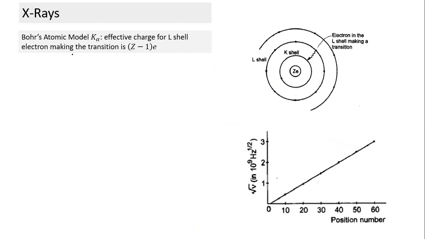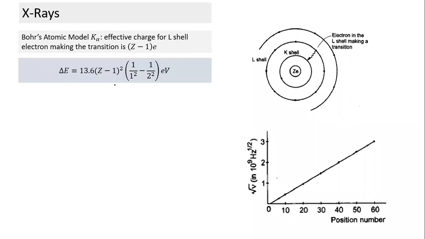So let's apply Bohr's atomic model. This is a transition. We look at the figure: Ze, and there's one more electron here. When it's transitioning, it is assumed to be equivalent to this charge being uniformly distributed over a spherical shell. The effective charge becomes (Z minus 1)e. If we apply this formula, can we calculate the energy of this transition? This transition is similar to the transition from n equal to 2 to n equal to 1. Only, in place of Z, the atomic number, the number of protons in the nucleus, here we have the number of protons minus 1 electron. So this should be the energy corresponding to the K alpha transition if you apply Bohr's model.